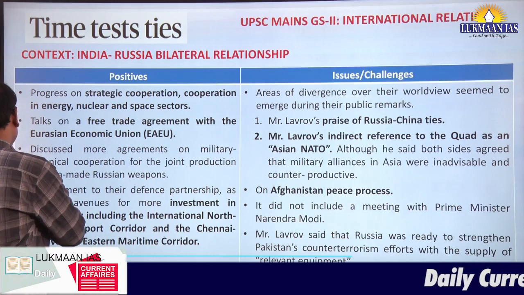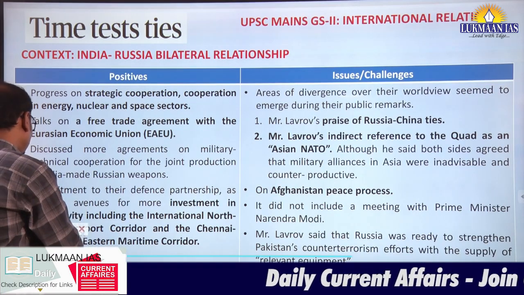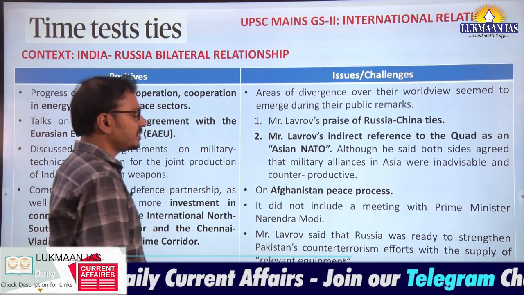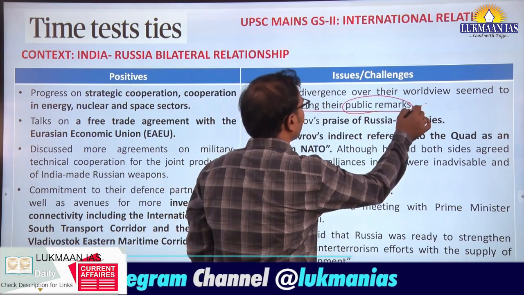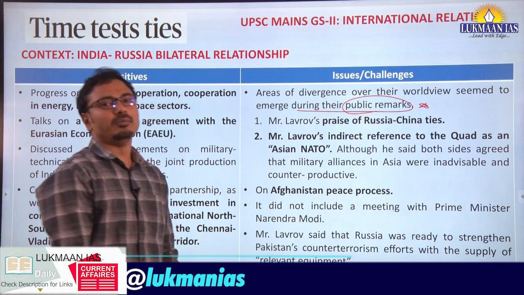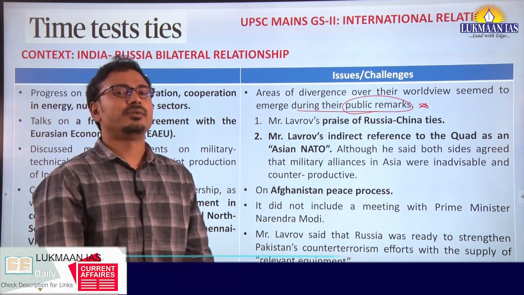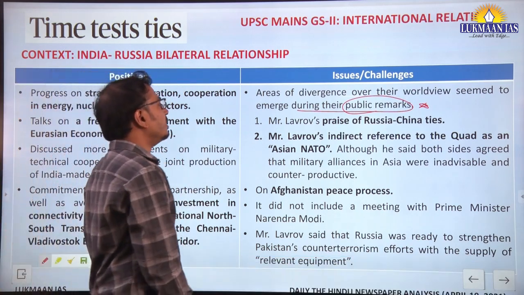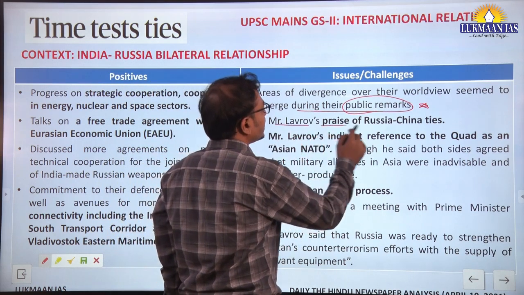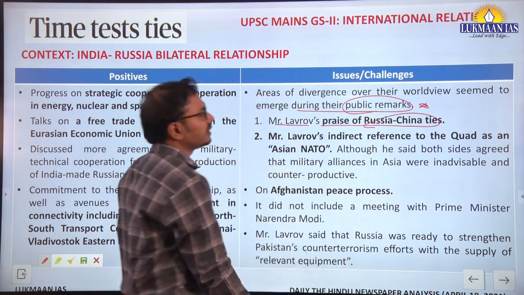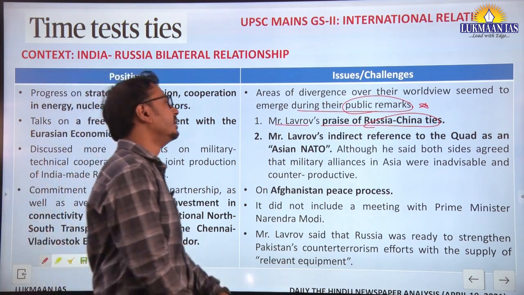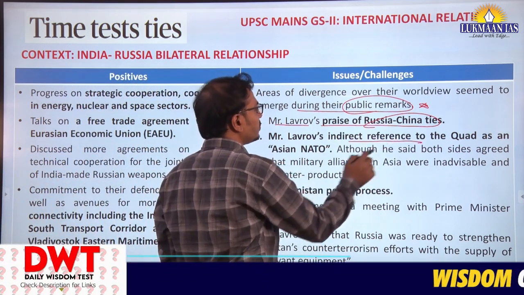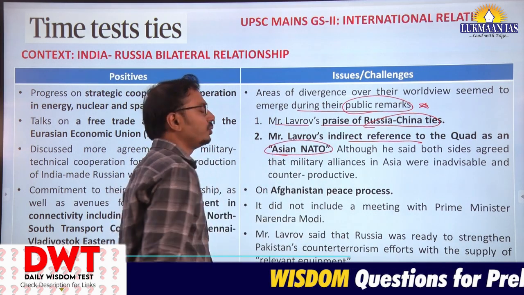Now, what are the issues and challenges? Through this particular visit, the divergence between the two countries can be seen from the public remarks made by both ministers. For example, the foreign minister of Russia praised Russia-China ties many times and then made an indirect reference to Quad as an Asian NATO.